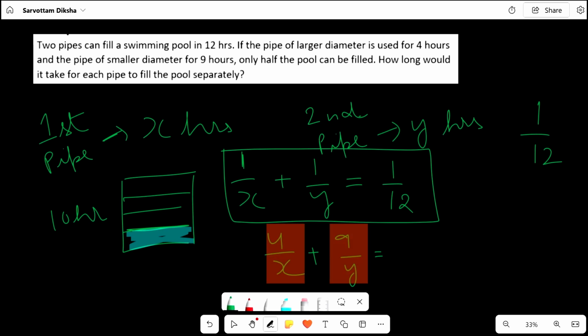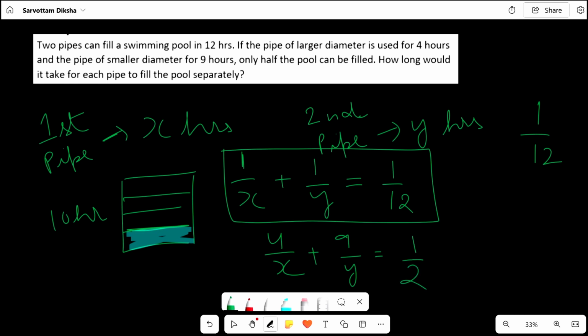They have told if the bigger pipe works for 4 hours and the smaller pipe works for 9 hours, half of the pool is filled. Put 1 by X equal to A, 1 by Y equal to B. You will get two linear equations in two variables and solve it.